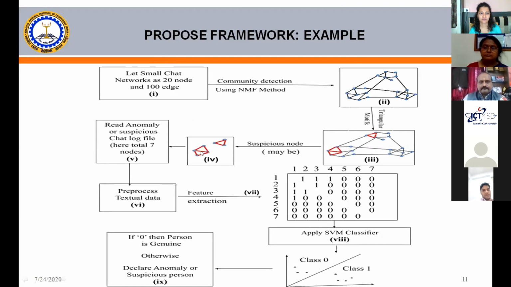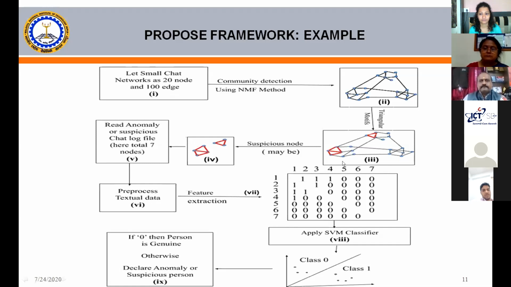Suppose we have a very large network. We can't go to each and every node and identify which is suspicious or not. So we have applied the motif concept. Based upon that motif, we only read those motif nodes. After that, we applied the preprocessed textual data, then feature extraction. In feature extraction, whenever any node contains some suspicious data, it will be marked as 1, otherwise it will be 0.